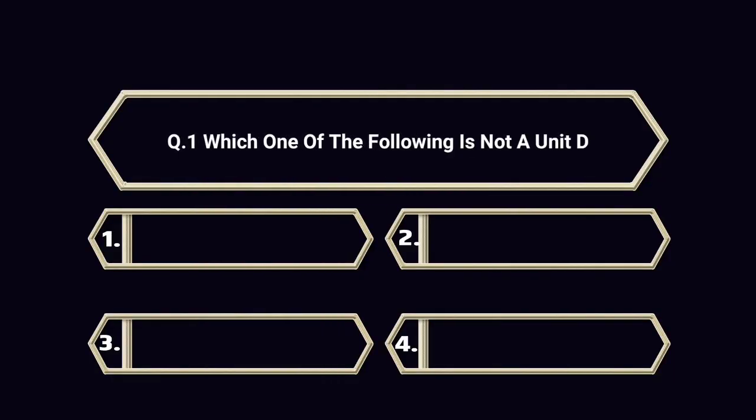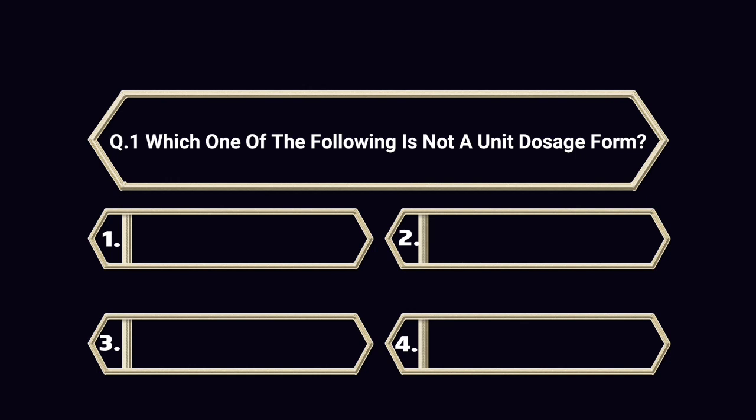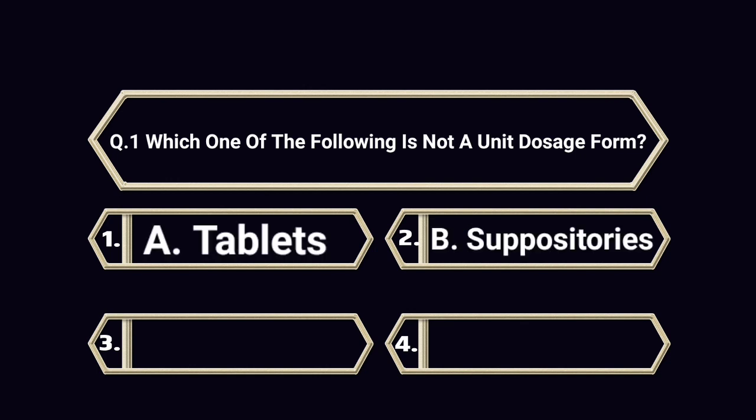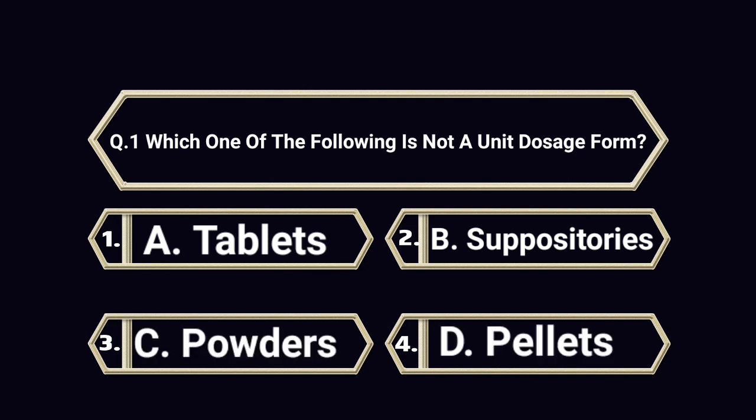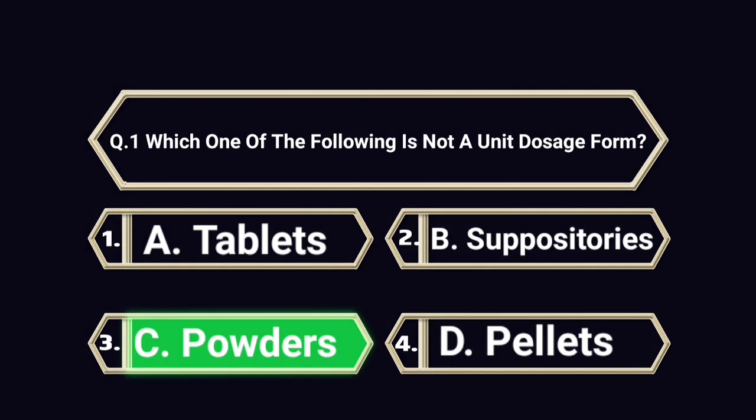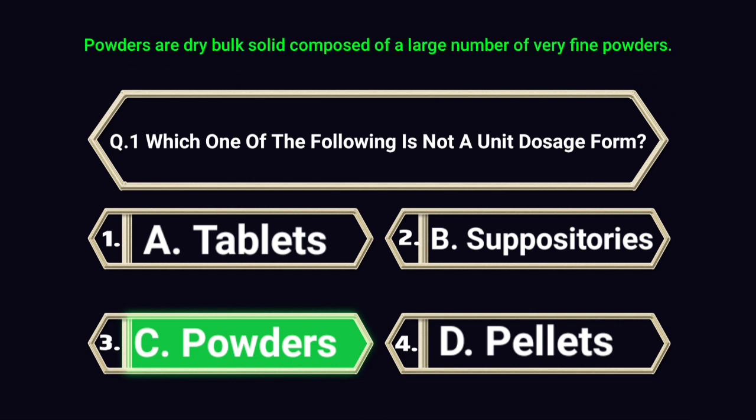Which one of the following is not a unit dosage form? A. Tablets. B. Suppositories. C. Powders. D. Pellets. Answer is C. Powders. Explanation. Powders are dry, bulk solid composed of a large number of very fine powders.